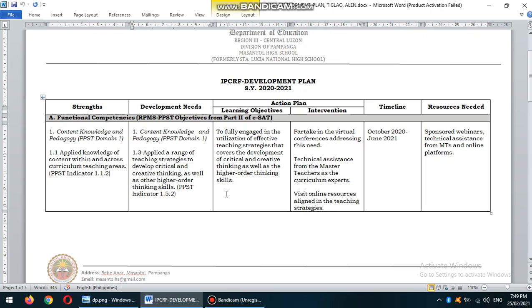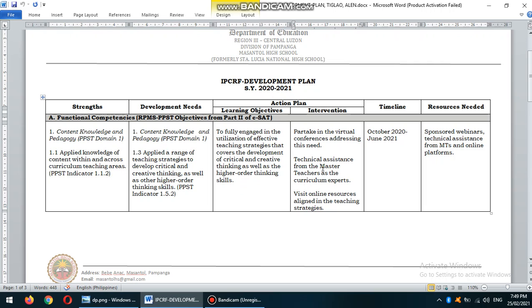Now, in the learning objectives, you need to craft your objective, just like to fully engage in the utilization of effective teaching strategies that covers the development of critical and creative thinking as well as the higher order thinking skills. You should only reflect your learning objective to your development need.